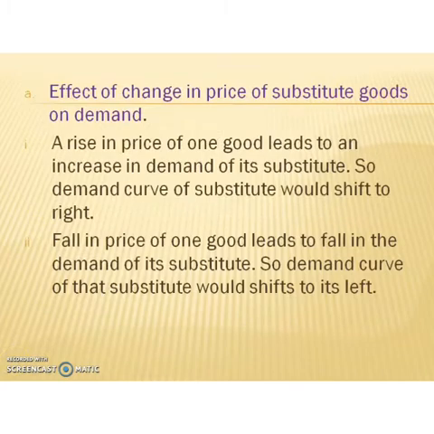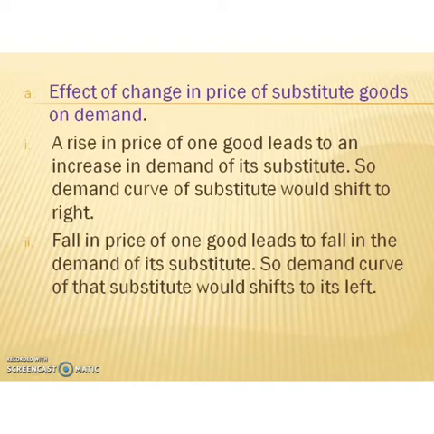So let's check the effect of change in price of substitute goods on demand. A rise in price of one good leads to an increase in demand of its substitute. For example, a rise in price of coffee leads to an increase in demand of tea.